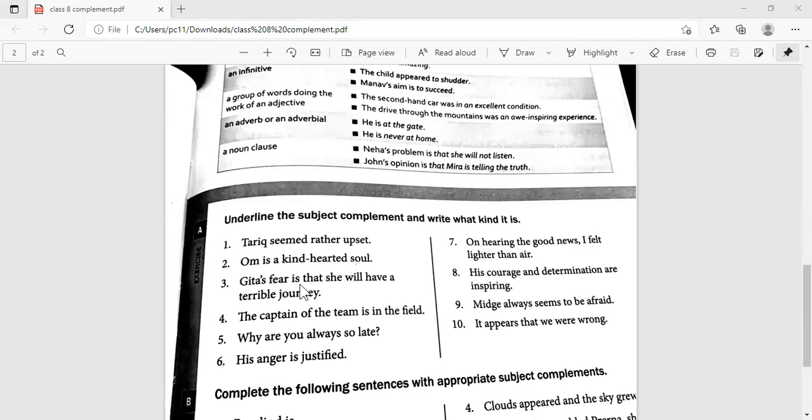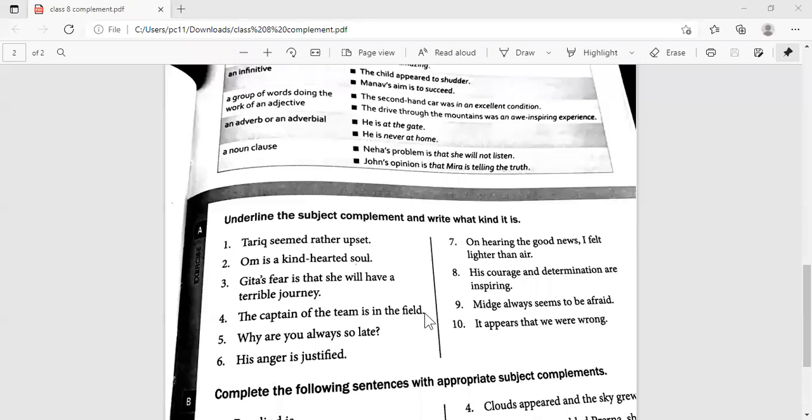Geeta's fear is that she will have a terrible journey. What are we talking about? Geeta's fear. And what's her fear? All this is her fear. Oh my God, such a big complement. Yes, a terrible journey, right? Is that she will have a terrible journey. Okay, fine. The captain of the team. Where is the captain of the team? In the field.